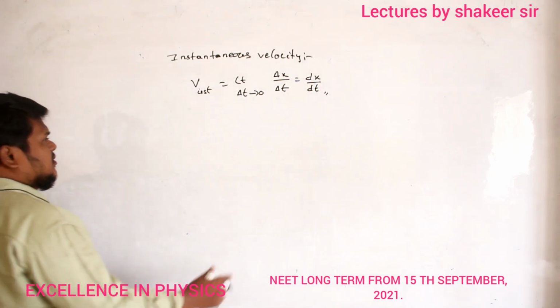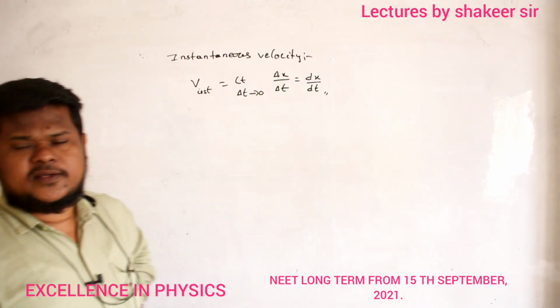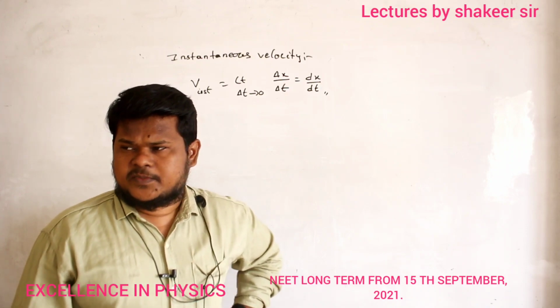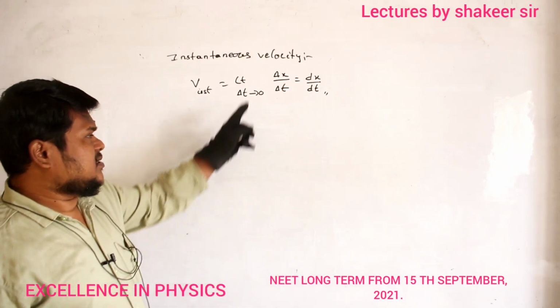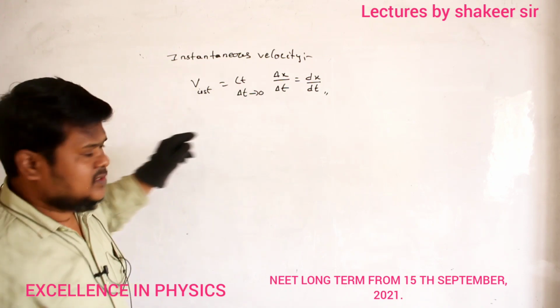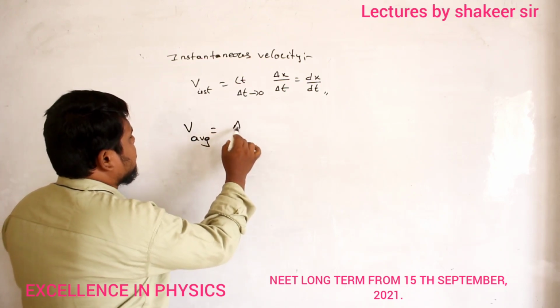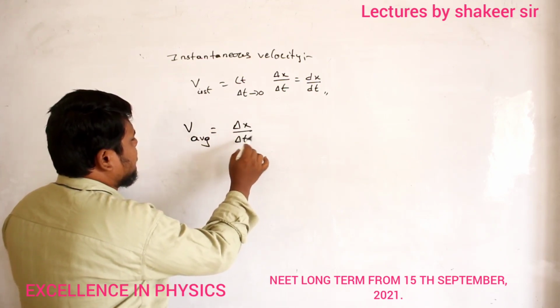What is meant by delta x by delta t, or delta s divided by delta t? Change in displacement by change in time is called average velocity. Already we studied it. Average velocity is nothing but total displacement divided by total time.